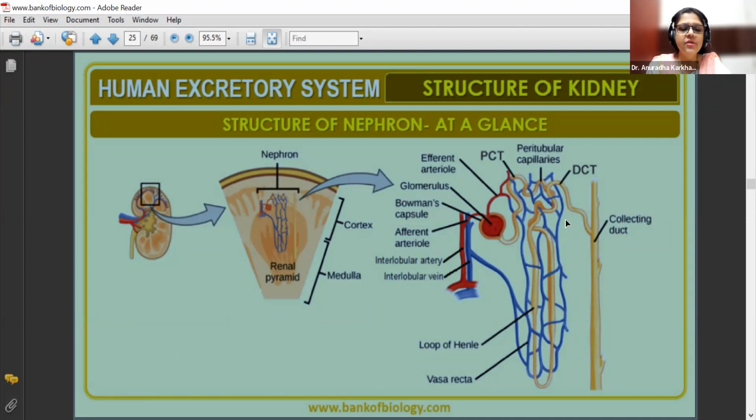It is moving on to the loop of Henle. ये vasa recta बना है ना, and vasa recta का network आके ultimately कहाँ चला गया बेटा? See, it has reached the interlobular vein. That means it is ultimately going to reach where? The inferior vena cava.